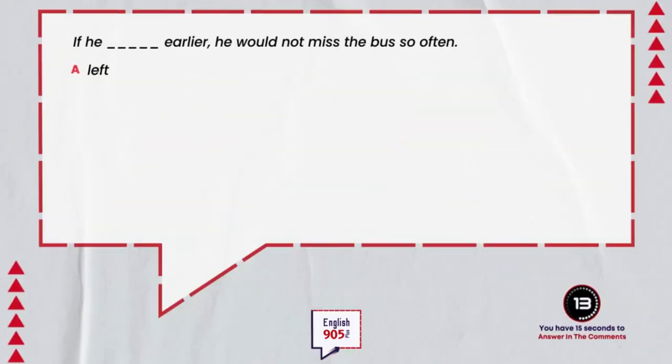A. If he left earlier, he would not miss the bus so often. B. If he would leave earlier, he would not miss the bus so often. Which one is correct? Answer in the comments below.